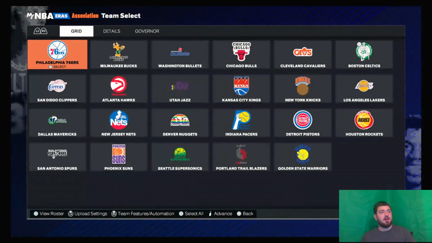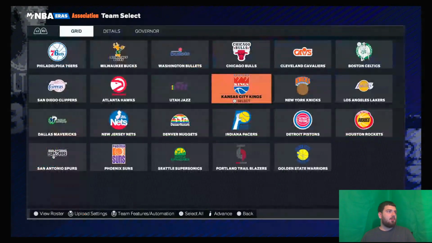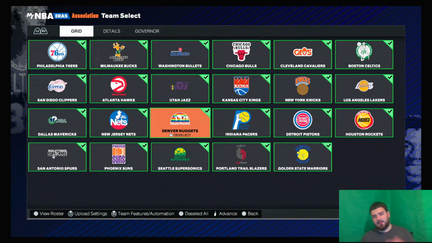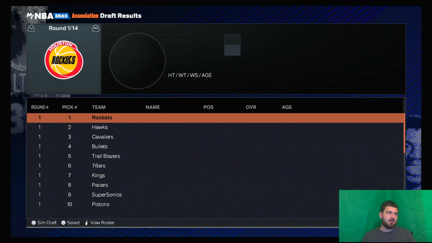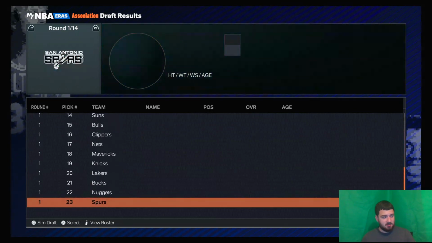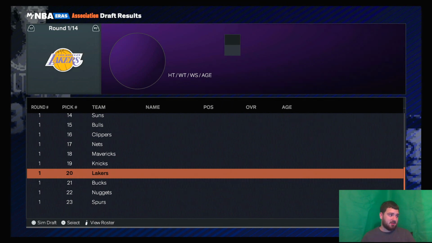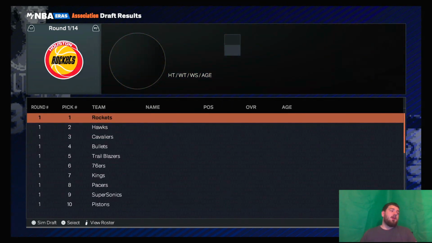So there's that. Injuries we're going to keep on, everything like that. And obviously nowhere near as many teams as there is right now. We're going to take control, but obviously I'm going to simulate. I'm not going to have anything to do with this. So congratulations, Rockets, Hawks, Cavs. You get the top 3 picks. Teams at the bottom, the Spurs, Nuggets, and the Bucks. The Bucks had like the last pick when I did this the first time too. But here you go. You're welcome.